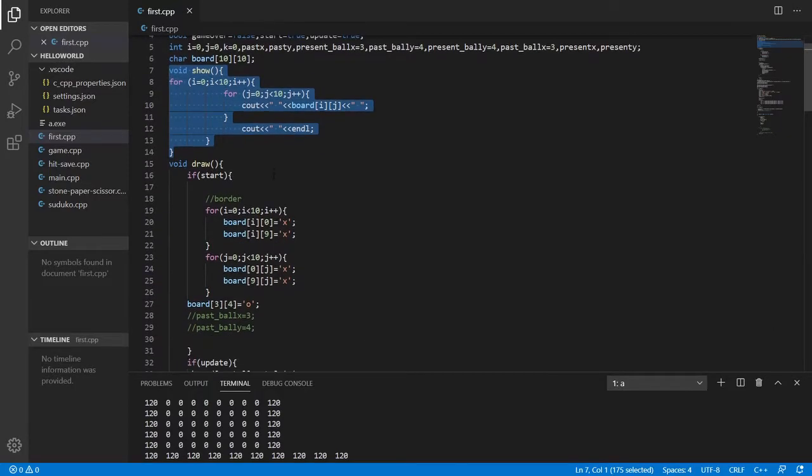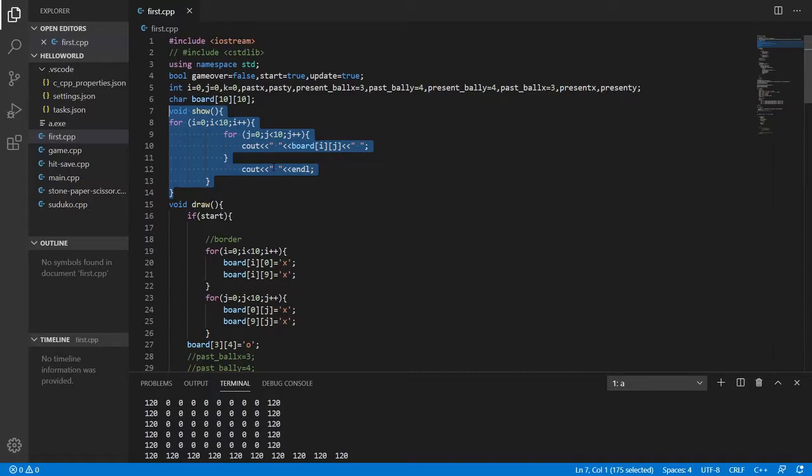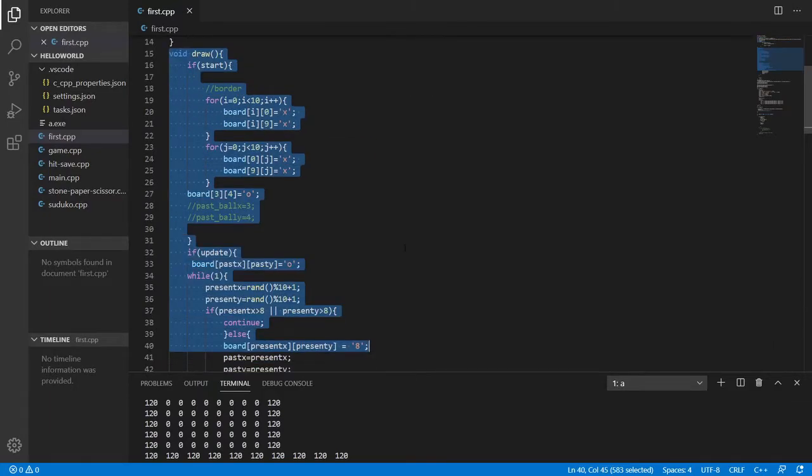That has been very useful to me, and this is a very basic kind of format of displaying the array. Actually, I guess this is the only format of displaying your array in C++. Now I had a lot of issues while making this function, because in the start I want it to be displayed, and the other time I want it to get updated, and for that I was thinking what to do, and then I came up with the idea of using a flag.